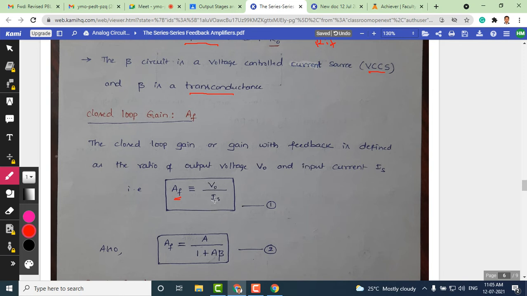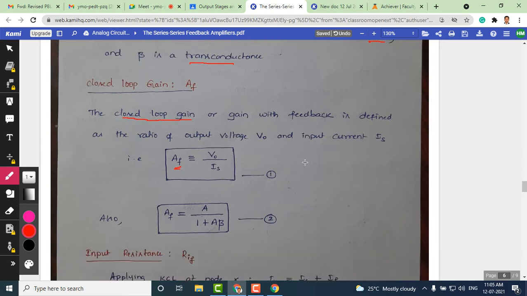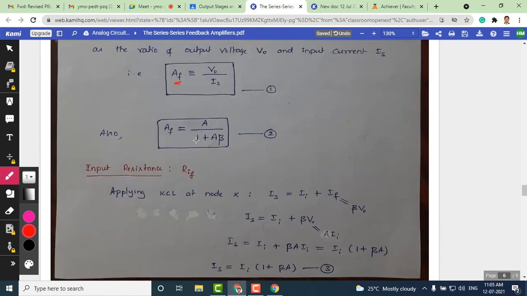So therefore, V naught by IS is nothing but the closed loop gain, or gain with feedback. Here we are not going to derive the expression for AF, since we have shown the definition, and directly we are writing the expression for AF. So AF can be written as A divided by 1 plus A beta. This gain was derived one time in the beginning, and later we are using this gain equation in all types of feedback circuits here. So the gain equation is also important.